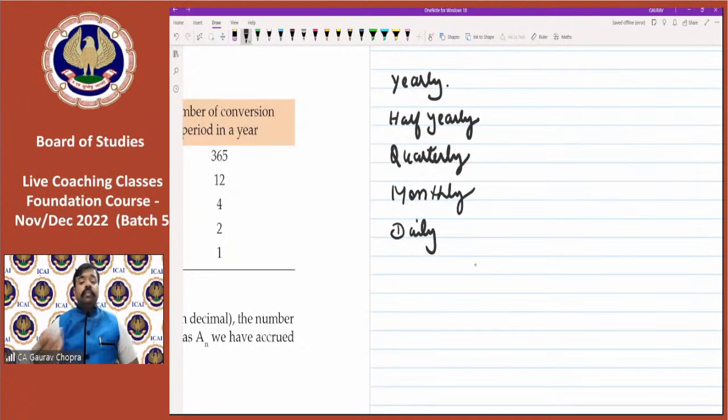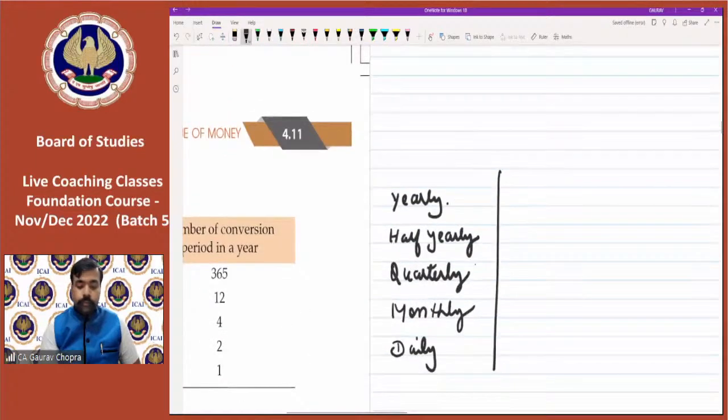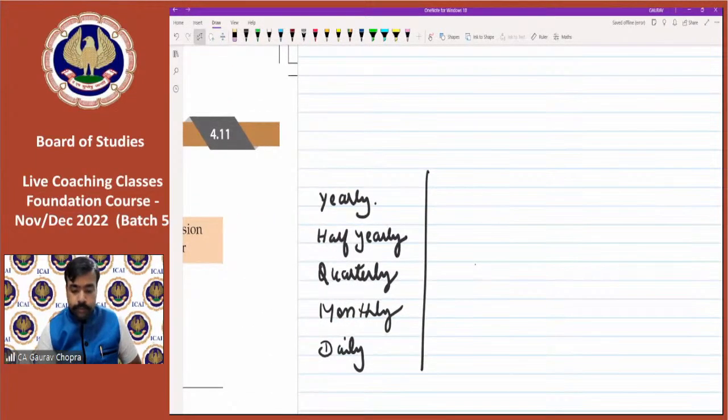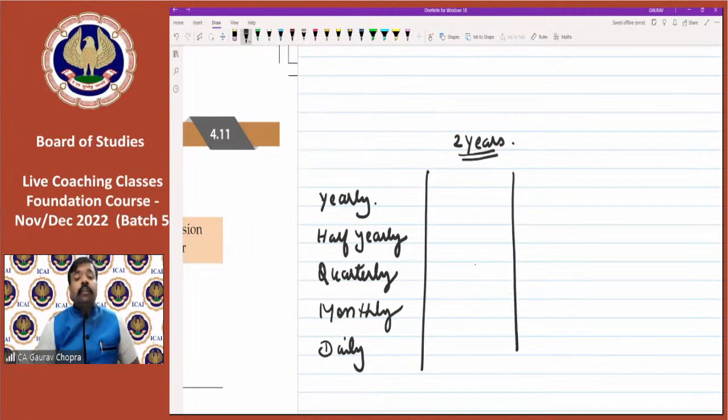So there are different ways of compounding. Now let's say if we are having 2 years, then how many times we have to compound? So compounding yearly means once in a year.